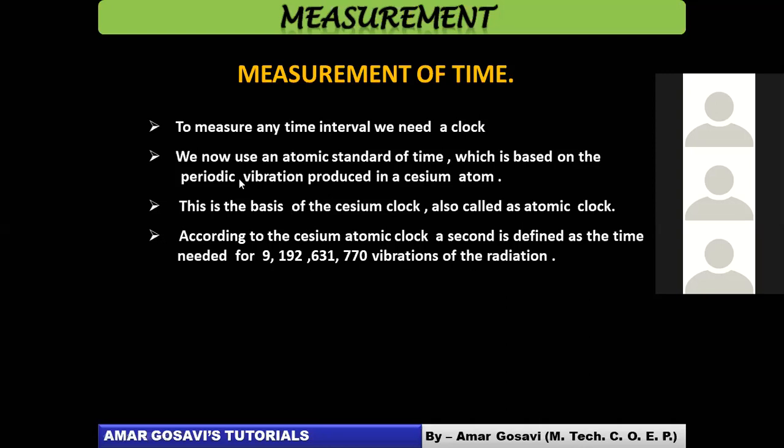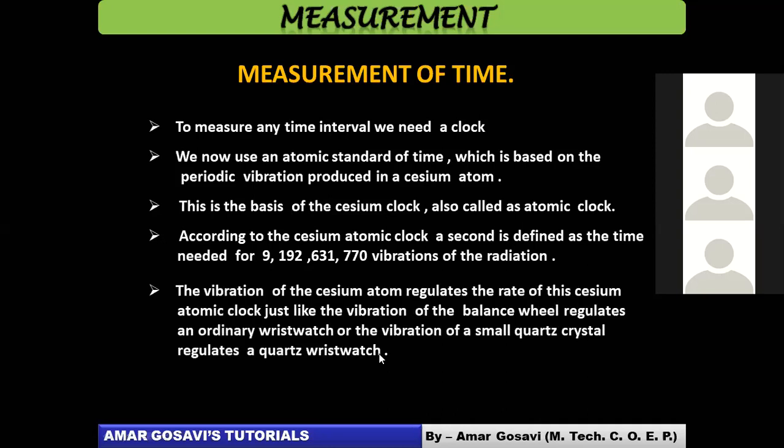You getting it? So these vibrations will produce radiation. The time required for this many vibrations is 1 second. Remember that. That's how 1 second is defined. So very important: the vibration of the cesium atom regulates the rate of this cesium atomic clock, just like the variation of a balance wheel regulates an ordinary wristwatch, or the vibration of a small quartz crystal regulates a quartz wristwatch. You can see the same thing is being transferred there.